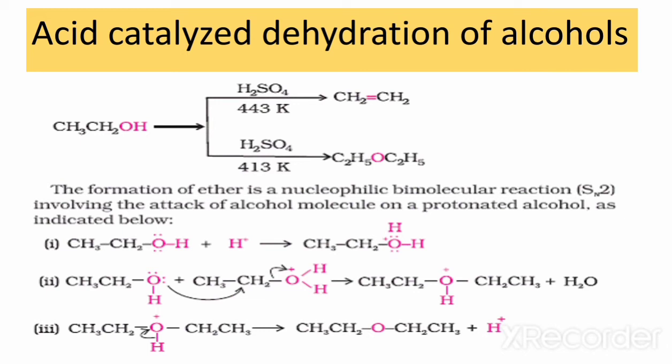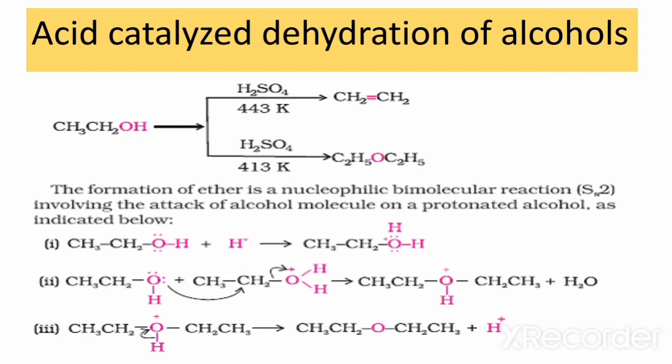In the other reaction, we provide the same acid but with a different temperature, that is 413 Kelvin, and the final product is different. So this proves that when the same kind of reactant or compound reacts with the same acid or reagent, but we change its temperature, then the final products we get are different. So the formation of ether is a nucleophilic bimolecular reaction, that is an SN2 reaction. SN2 reactions are single step reactions involving the attack of an alcohol molecule on the protonated alcohol, as indicated below.